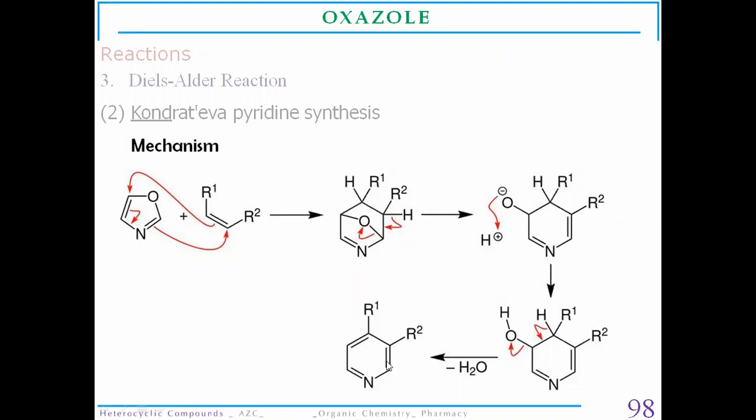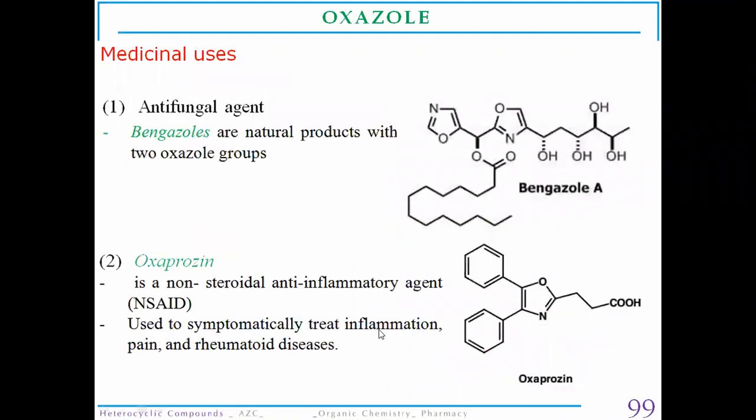So we are going to synthesize another 6-membered heterocyclic ring from a 5-membered heterocyclic ring, that is oxazole. So this also has an application for the synthesis of pyridine molecule from the oxazole molecule. Now we are moving towards the applications and medicinal uses of oxazole ring.